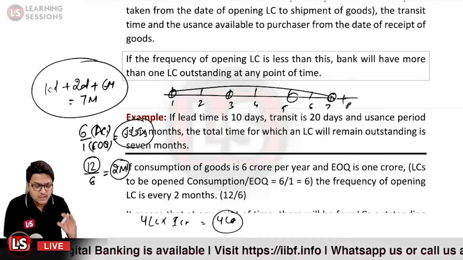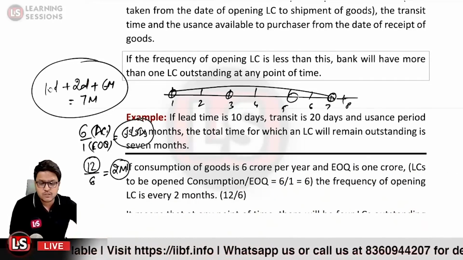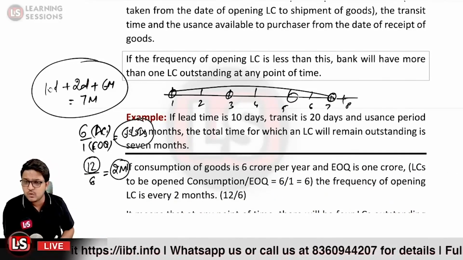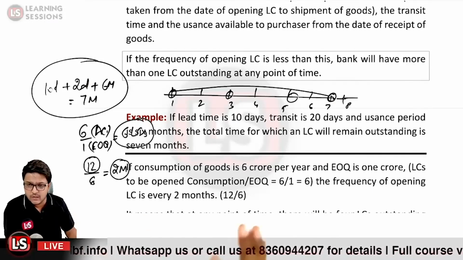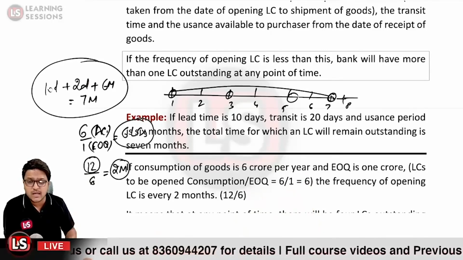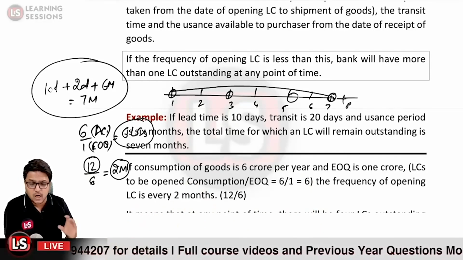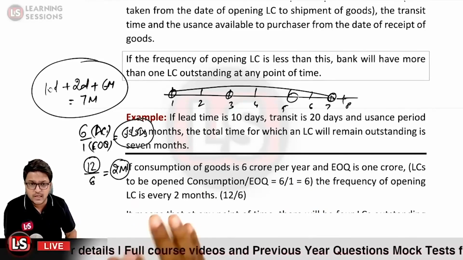Now numerically it can be done very easily. First of all, we have to ascertain the EOQ. EOQ is already provided in the question itself. Now you have to ascertain how many letters of credit would be opened in a year.